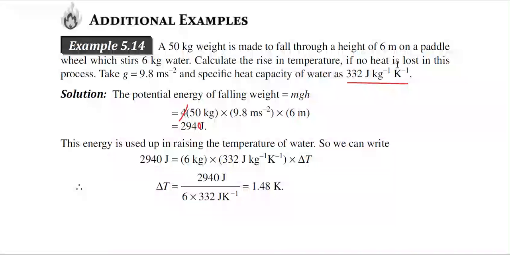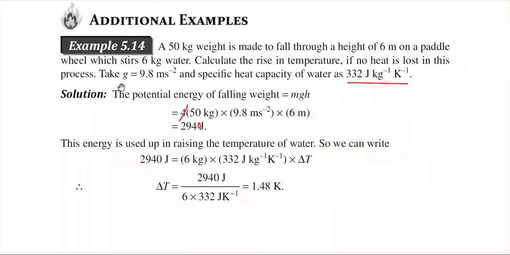As this heavy weight is falling on the paddle, it will give some pressure on the paddle. So ultimately this paddle will move the wheel, the water will be stirred and the temperature of the water will be increased. What we have to do is calculate the rise in temperature if no heat is lost in this process. So we have to calculate how much temperature is raised in this process.